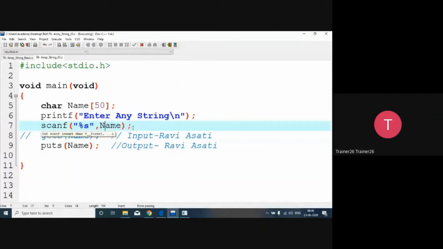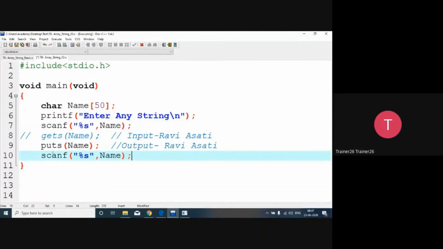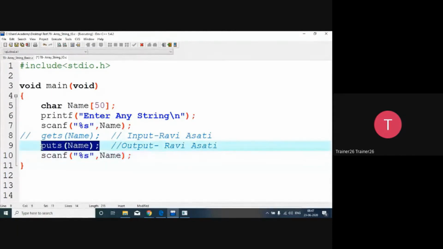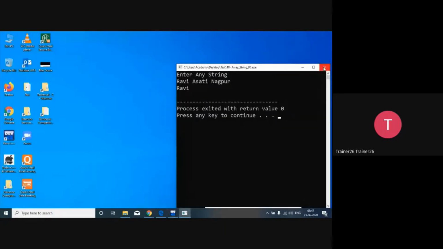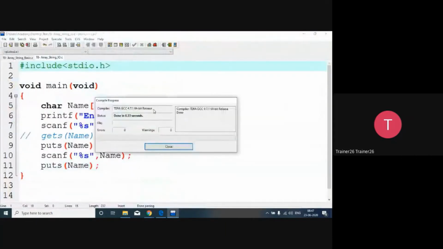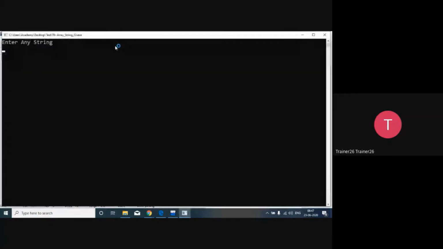What is going to happen is that if I do one more scanf statement over here, and again put puts to print whatever is read into the same string. One time it is going to read, and then a second time we are trying to read it again. We'll close this, compile and run. At the first instance, I'm going to give Ravi SRT. What actually happens is that it won't wait for the second input.